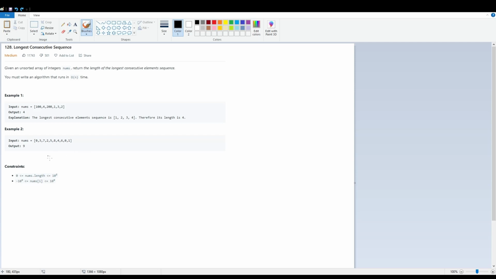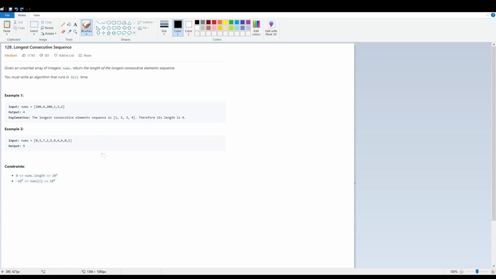It would be, oh, there's 9 here, so it would be like 2, 3, 4, 5, 6, 7, 8, I think. Or 0, 1, 2, 3, 4, 5, 6, yeah. So anyway, that's the longest consecutive sequence. We must write an algorithm that runs in O of n time, so that means we can't sort it, because sorting on average takes O of n log n time. So we can't sort it.